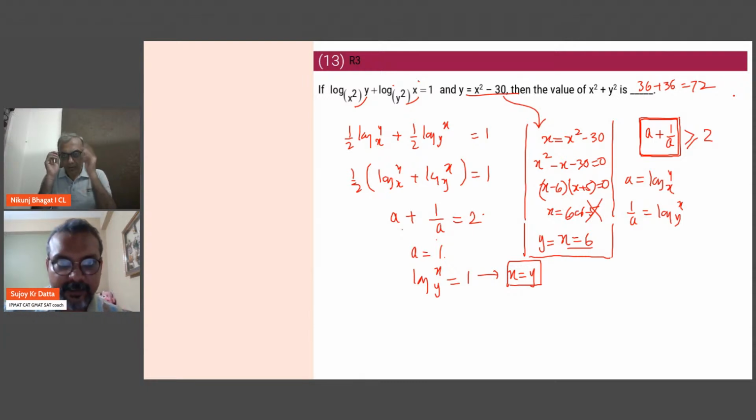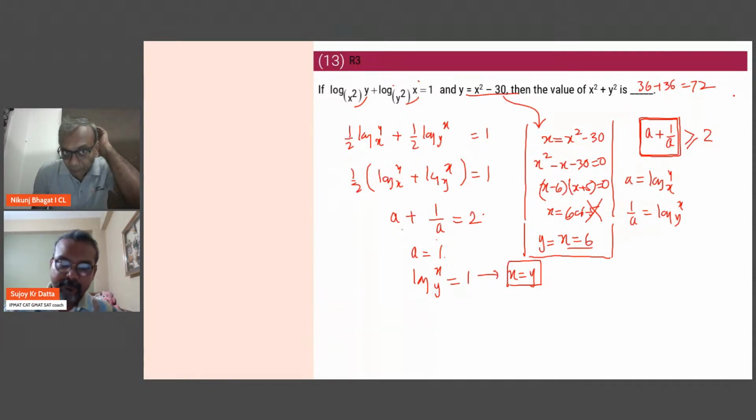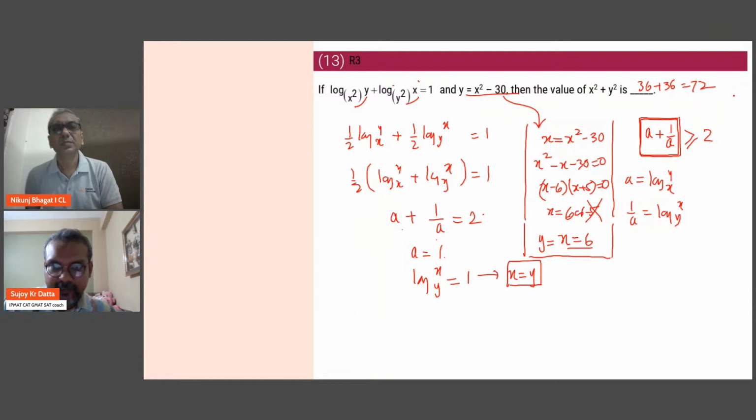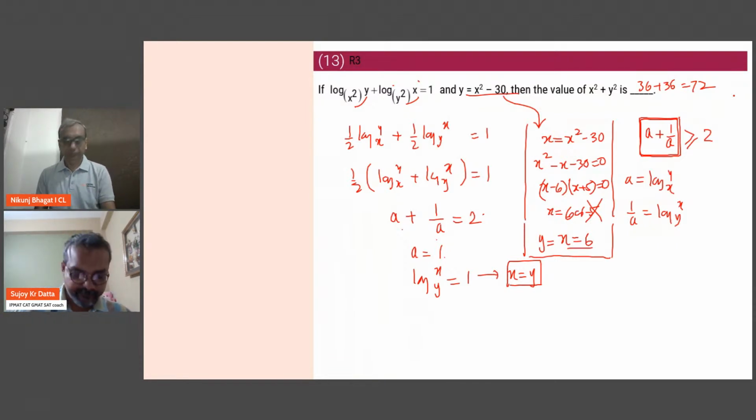So this is a difficult question. I'm not saying easy, but if you see through the pattern, then it is something which you can attempt, provided you are good with algebra.